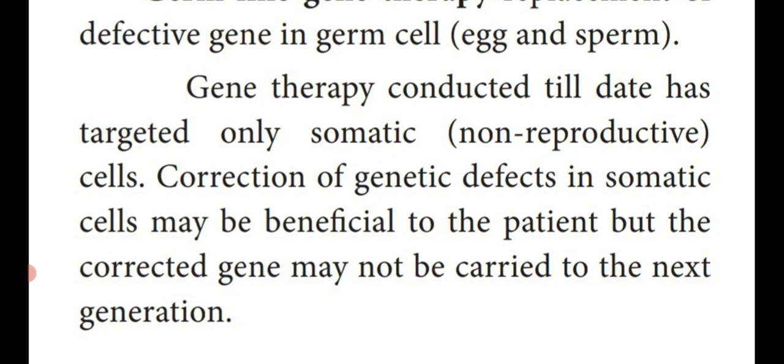So gene therapy shows advantages in somatic gene therapy only, being beneficial to the patient, but the gene not being transferred to the next generation is the disadvantage. That is gene therapy and its types.